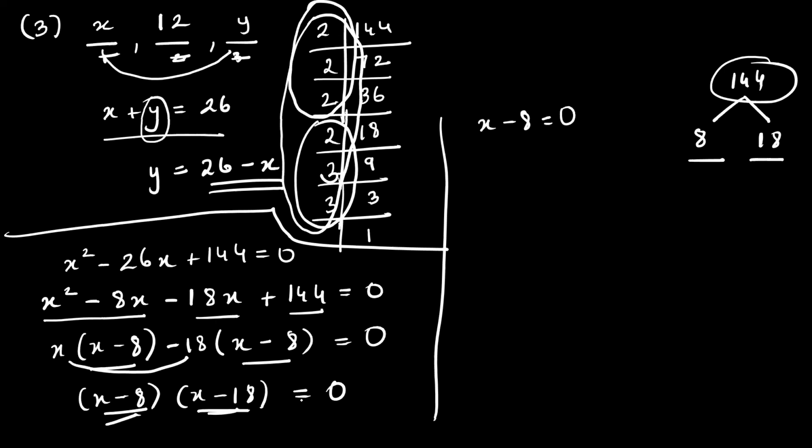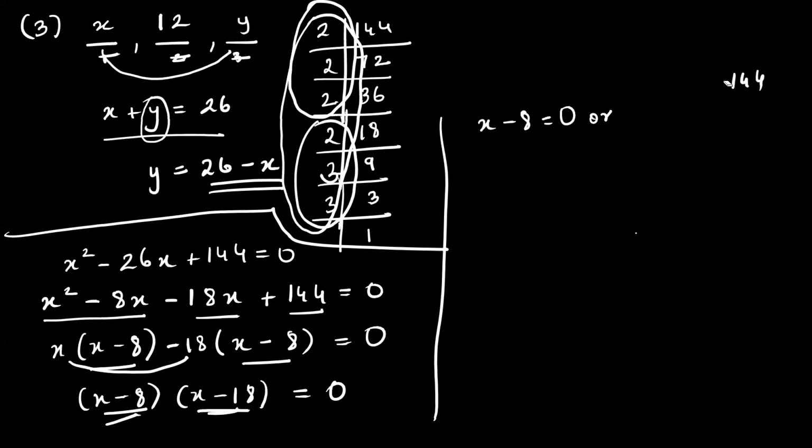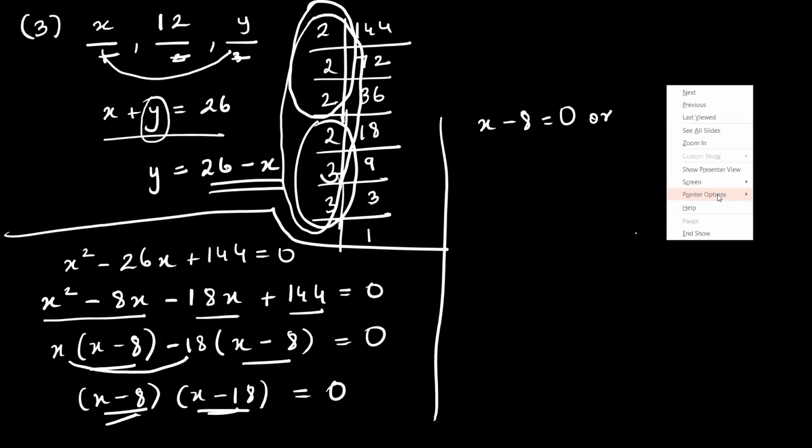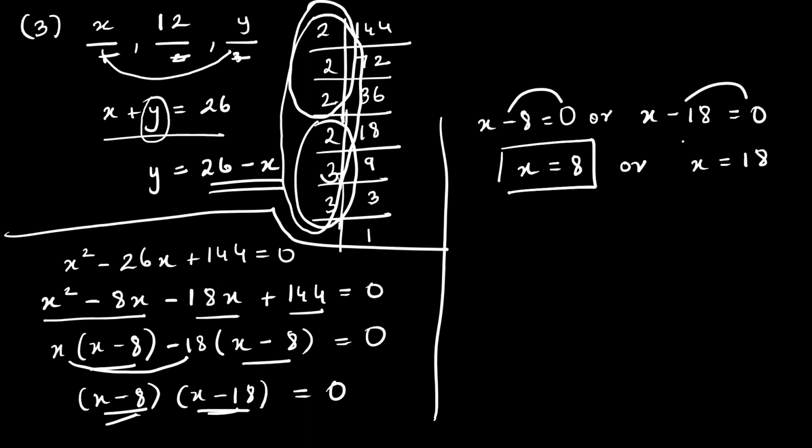Basically, when two numbers multiply and give you 0, either the first number is 0 or the second number is 0. If the first number is 0, that means I can take minus 8 there. So I'll get the value of x as 8. Or if I take minus 18 there, I'll get the value of x as 18. So either the value of x is 8, or the value of x is 18.